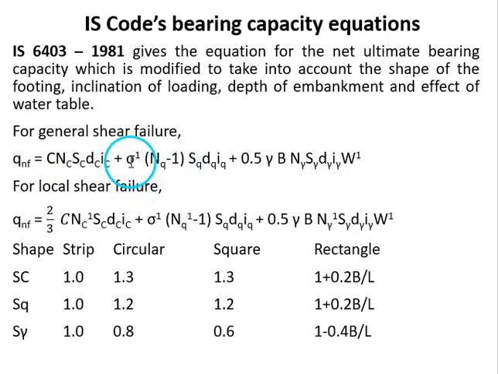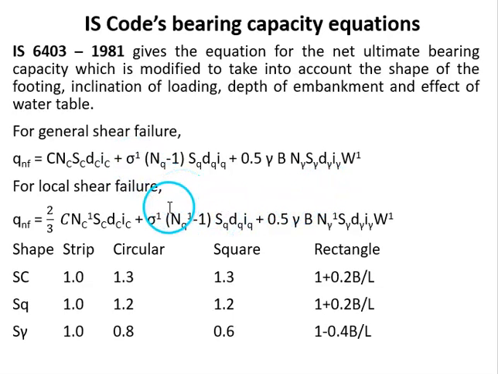So here in place of gamma D, sigma dash is taken. The water table correction factor is given only for the third term. For the second term, because it is already effective pressure, the water table correction factor is not required. If it is submerged soil, then we can take the submerged unit weight to calculate the value of sigma dash.